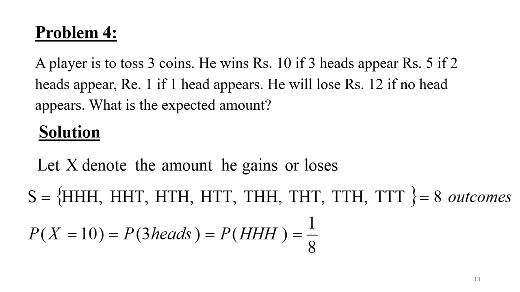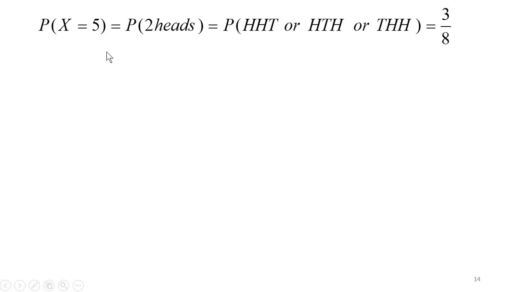So probability of x equal to 10. He gets rupees 10 when 3 heads appear, isn't it? So HHH. Out of 8 outcomes, there is only 1 HHH. So the probability will be 1 by 8. Probability of x equal to 5. He gained rupee 5 if 2 heads appear, and this happens only if you are getting these outcomes, HHT or HTH or THH. So out of 8 outcomes, there are 3 outcomes as such.